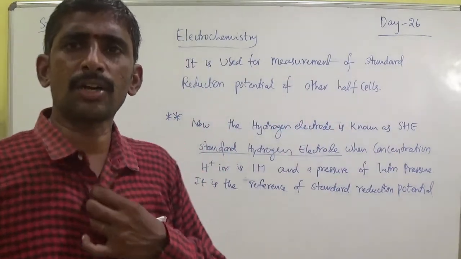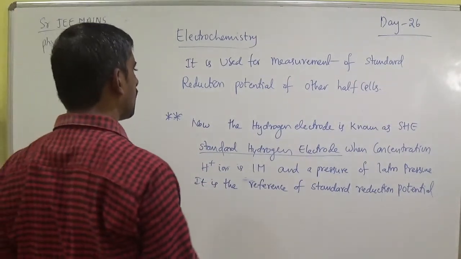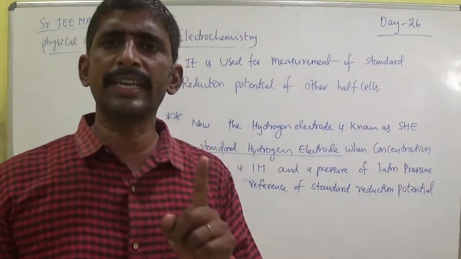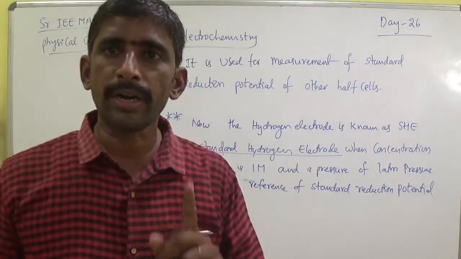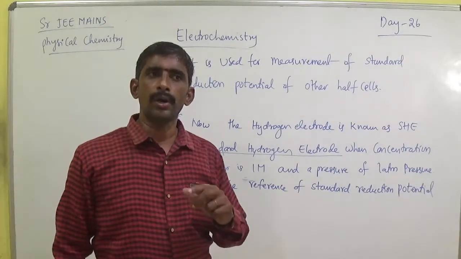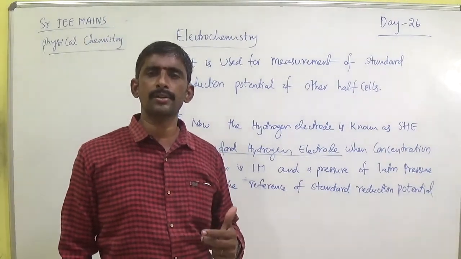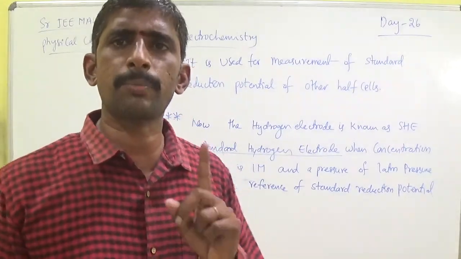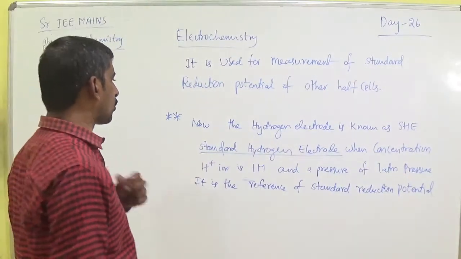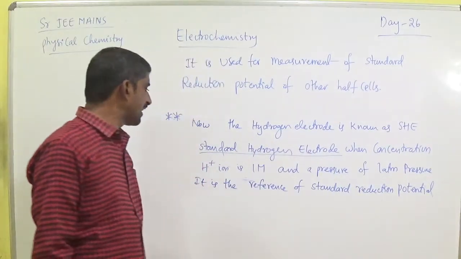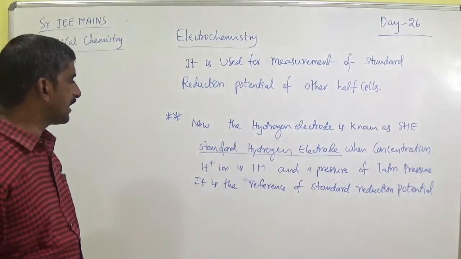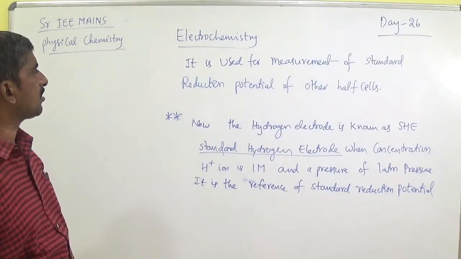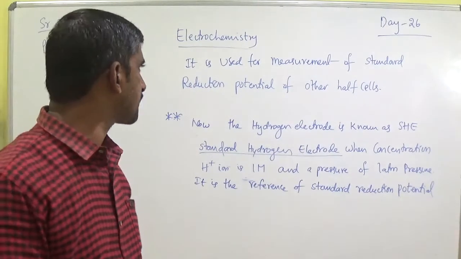Hydrogen electrode is generally known as the standard hydrogen electrode. In the standard hydrogen electrode, the concentration of H plus ion is 1 molar and the pressure is 1 atmosphere. Why is it known as the standard hydrogen electrode? Because these are unity: concentration 1 molar, pressure 1 atmosphere. It is the reference of standard reduction potential, used for measuring the standard reduction potential of other half cells.